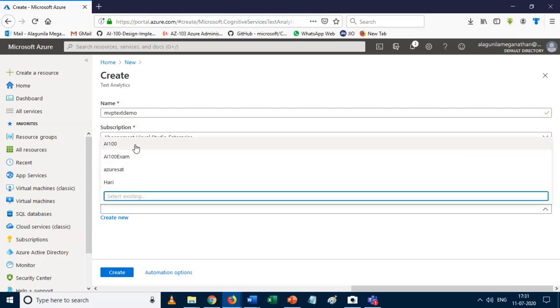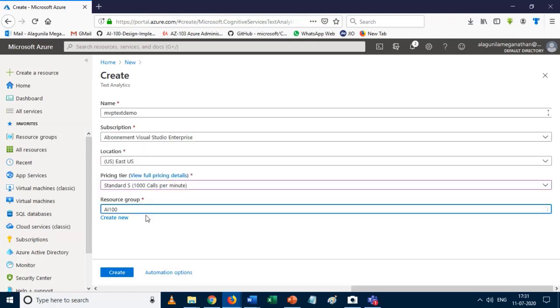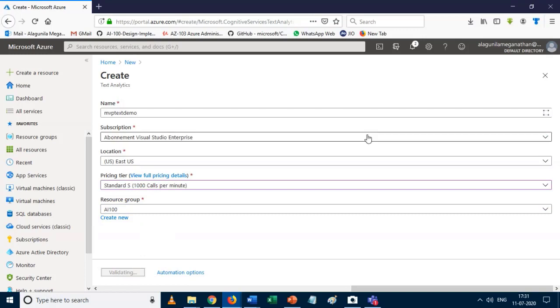Okay, so for resource, I just choose a resource group. What a resource group is all about is folders. You can group all the resources under a single folder, right? So it's like that. So I just click on create.